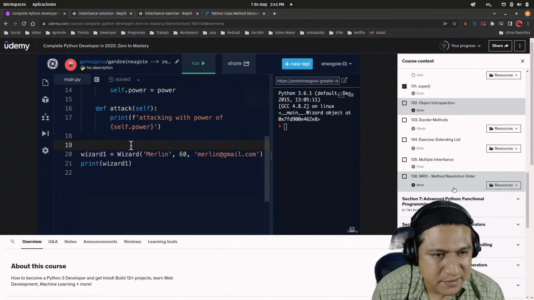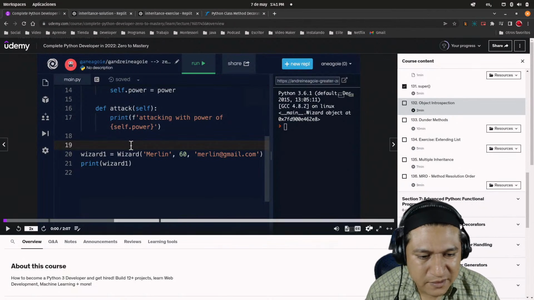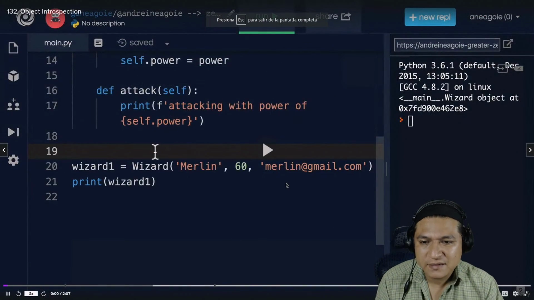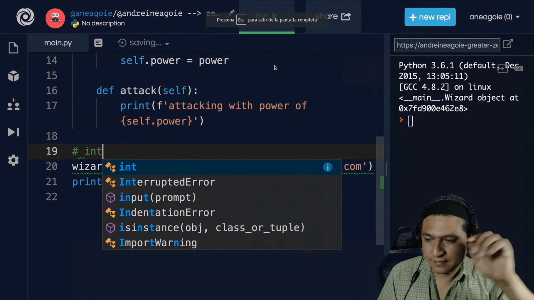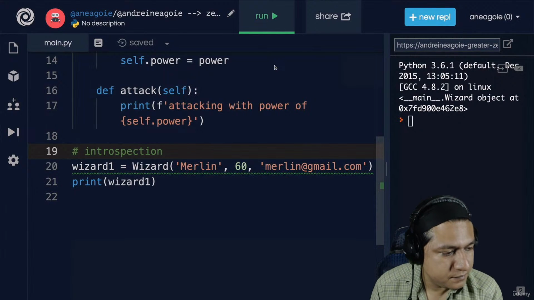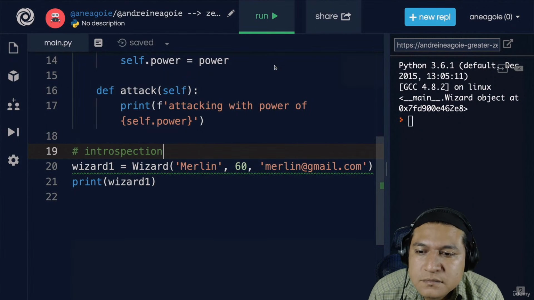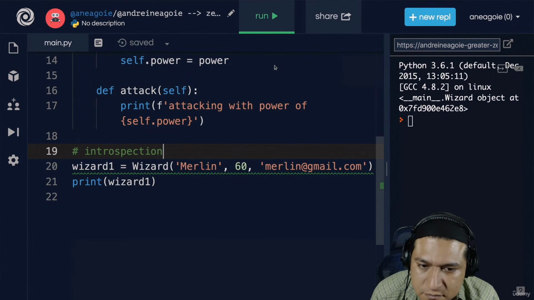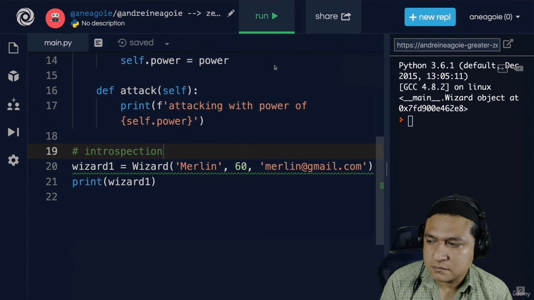Object introspection. Okay, yeah, let's watch this one. It's a short one, 1 minute. I want to talk to you about this idea of introspection. Introspection in computer programming means the ability to determine the type of an object at runtime. What is runtime? That is, when the code is running, you can determine the type of an object. And it's actually one of Python's strengths.